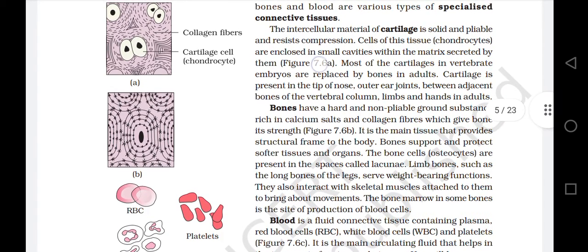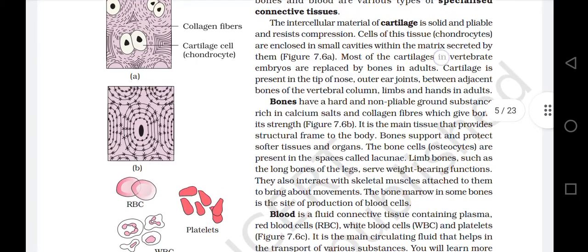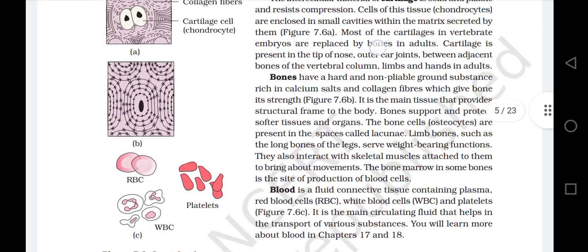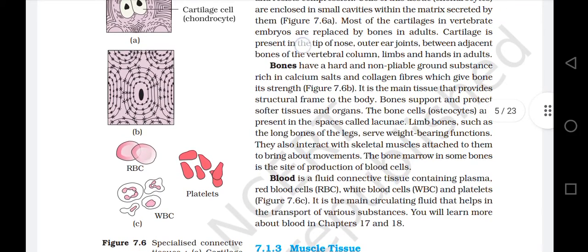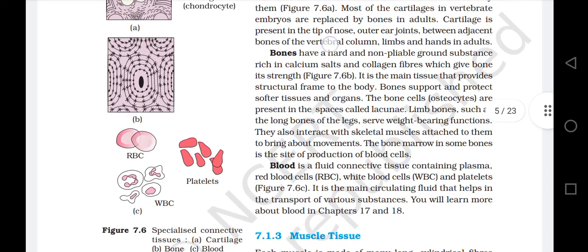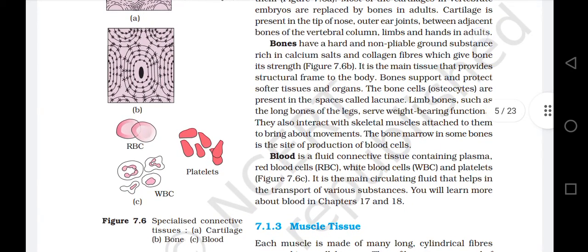Figure 7.6a. Most of the cartilages in vertebrate embryos are replaced by bones in adults. Cartilage is present in the tip of nose, outer ear joints, between adjacent bones of the vertebral column, limbs and hands in adults.